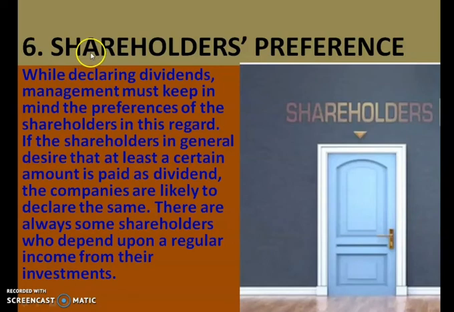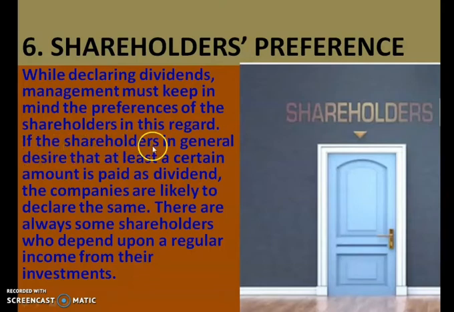Next factor of dividend decision, the next factor which helps you make a decision regarding distribution of dividend, is shareholders' preference. While declaring dividends, management must keep in mind the preference of the shareholders in this regard. There are different categories or kinds of shareholders. Some are equity shareholders, some are preference shareholders. So you have to see what your shareholders want.